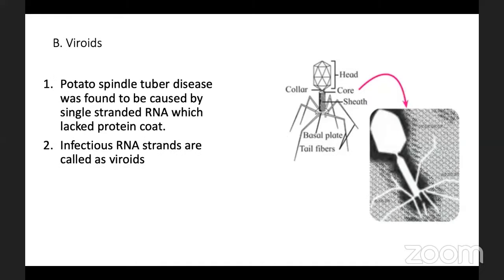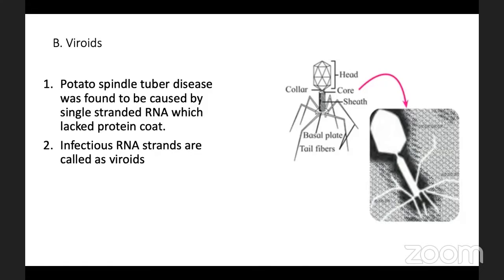Then the second type is viroids. Viroid means infectious entities affecting plants which are smaller than viruses, consisting only of nucleic acid without a protein coat.